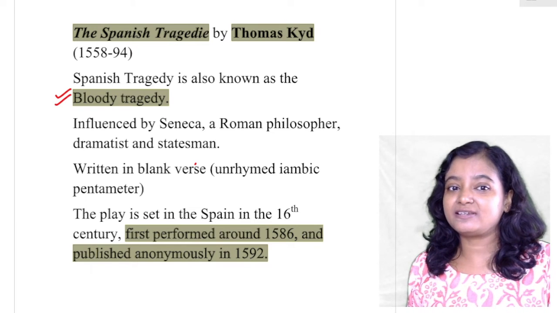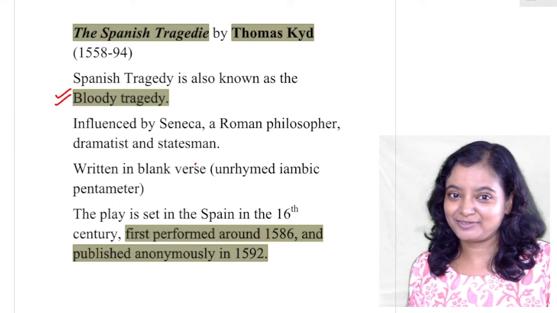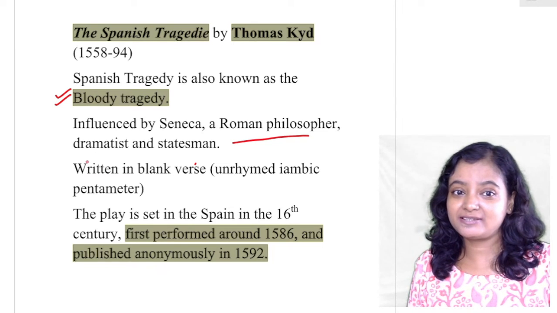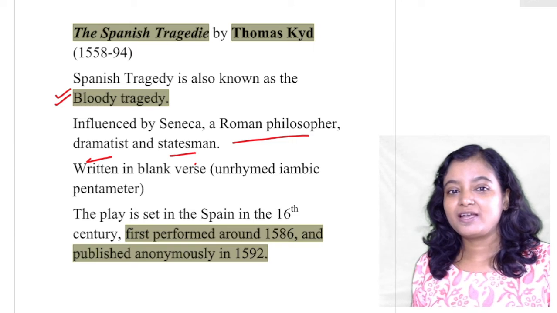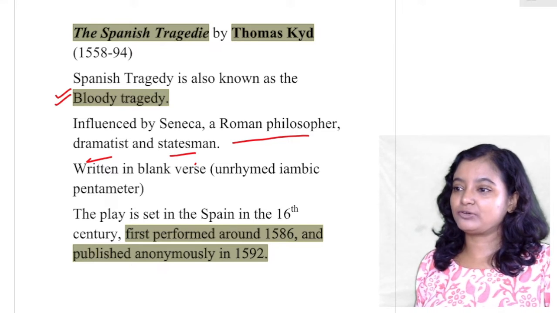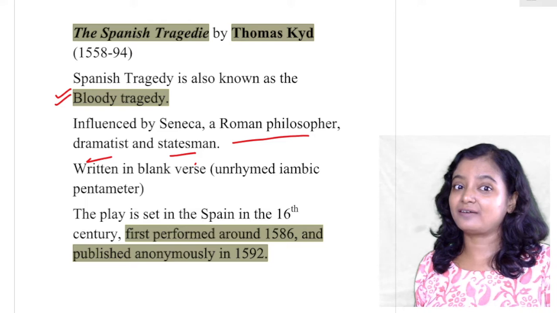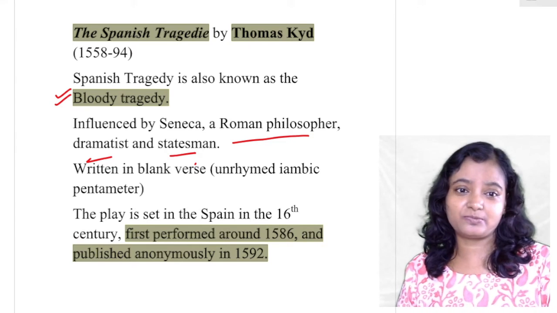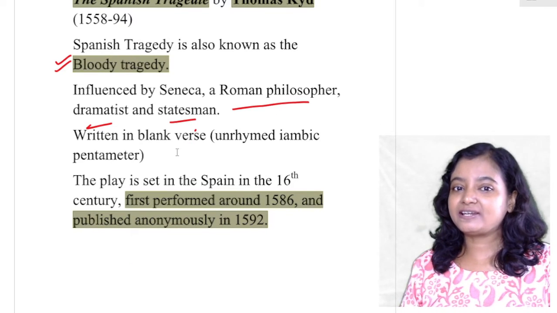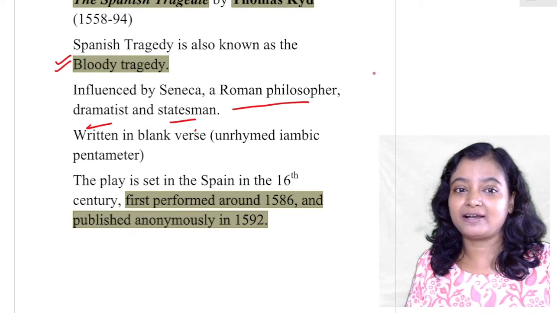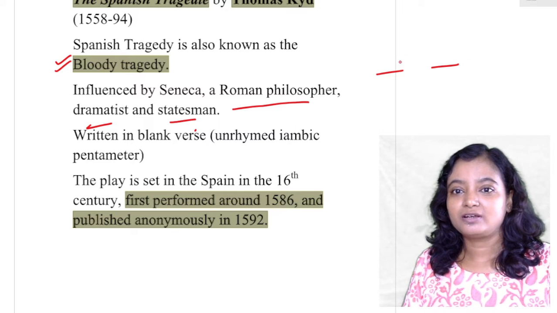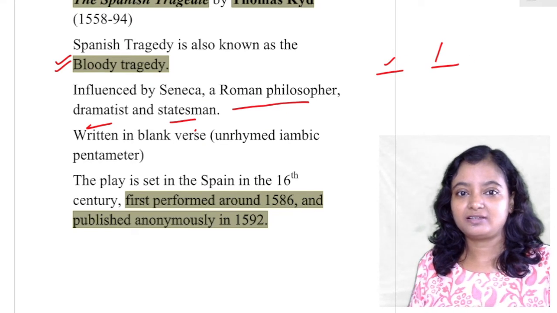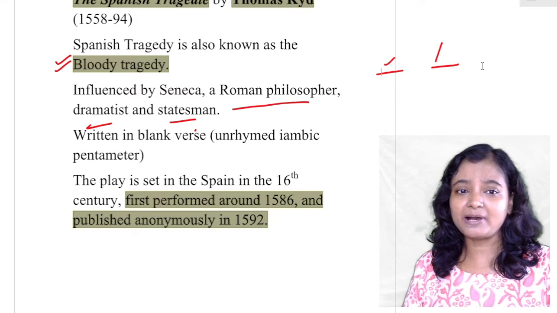Spanish Tragedy was influenced by Seneca. Who is Seneca? A Roman philosopher, dramatist and statesman. And Spanish Tragedy by Kidd was molded by the model of Senecan tragedies, where there is too much bloodshed and revenge motive. It was written in blank verse, that is unrhymed iambic pentameter, one stressed syllable followed by an unstressed one. This is called unrhymed iambic pentameter.